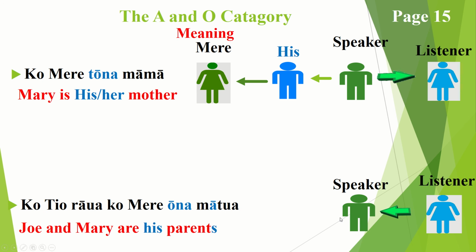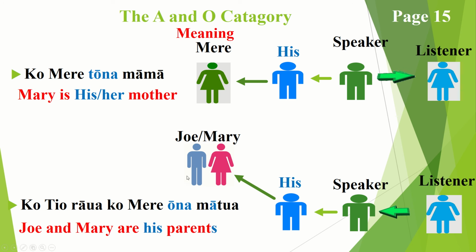And so the diagram here, we're looking at a speaker speaking to a listener, and we are talking about his parents, who happen to be Joe and Mary, and that arrow should be going that way. Ka pai? That's what that looks like.